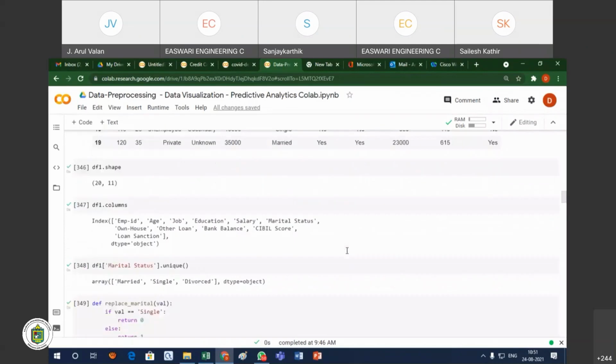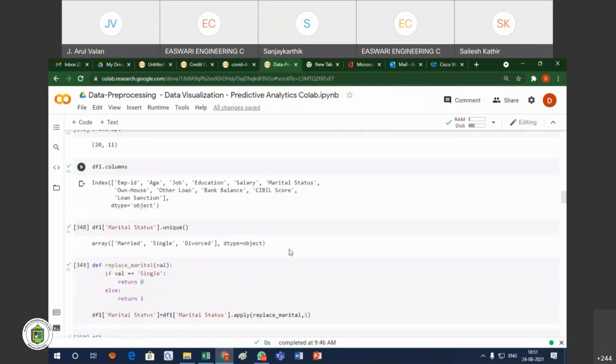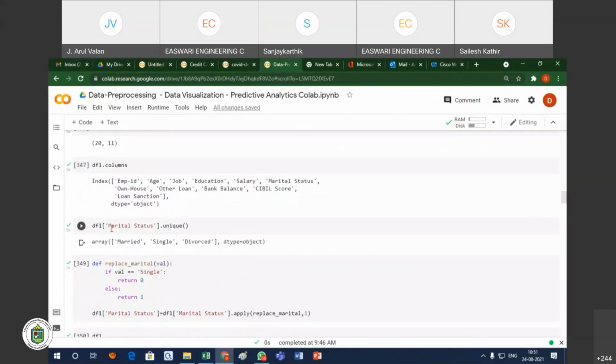So for that, the first thing is the marital status. Different ways are there to convert categorical values into numerical values. We will see some of the methods. Here, first is the marital status. What are the unique values in the marital status? We have 3 values: married, single, and divorced. Here the data type is object, because the values are categorical values.